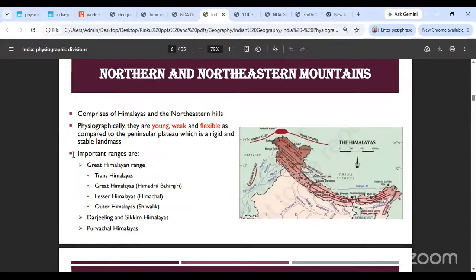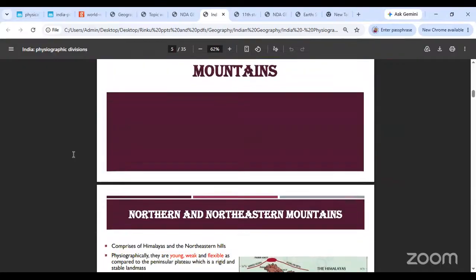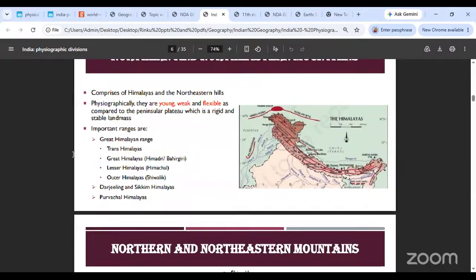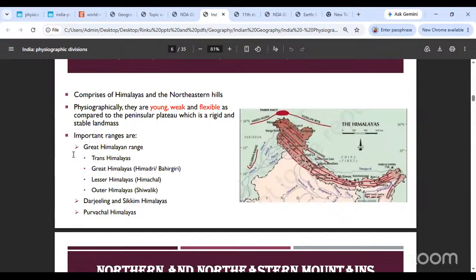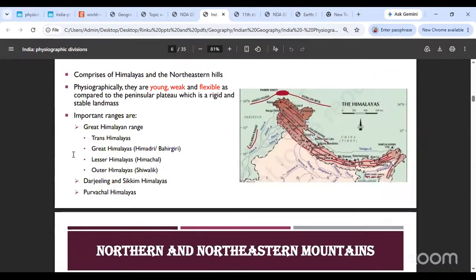We had said we were studying the northern and northeastern mountains. The very first physiographic division of India was the northern and northeastern mountains. Okay, so in that we said that you will basically divide the Himalayas into the Trans-Himalayan range first, in the northernmost part, followed by the Greater Himalayas, which are called Himadri, then followed by the Lesser Himalayas, and then followed by the outer Himalayas or the Shivaliks.